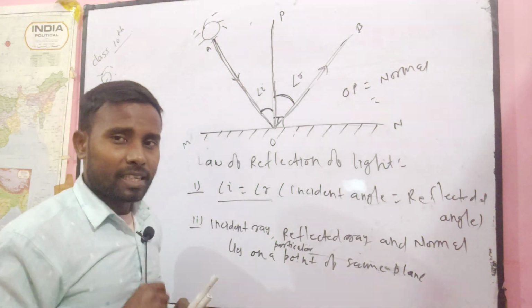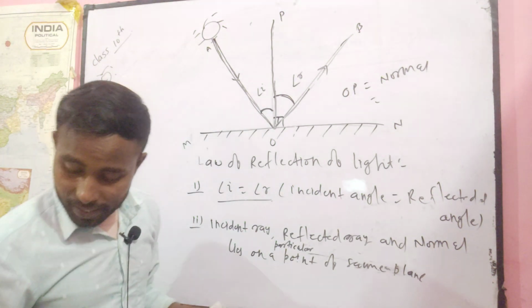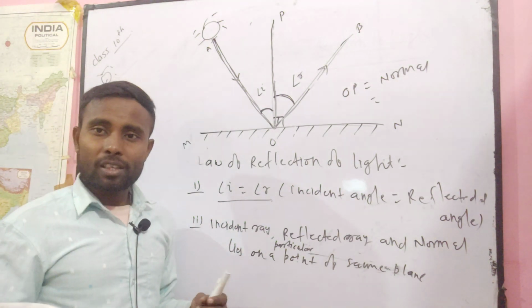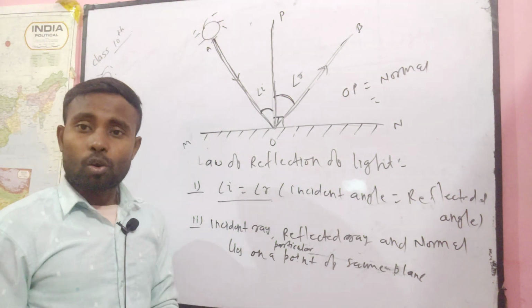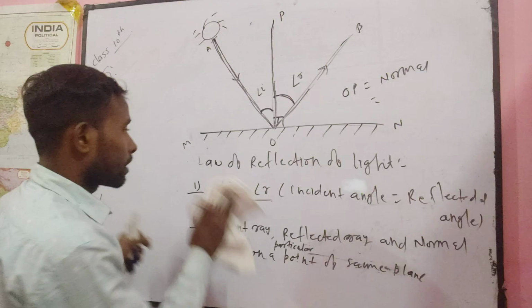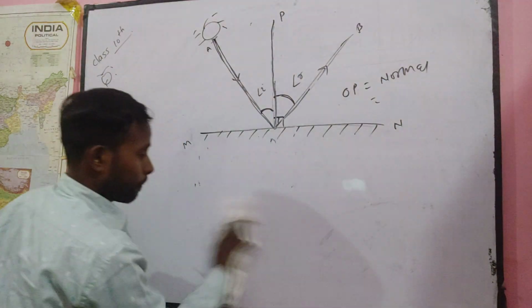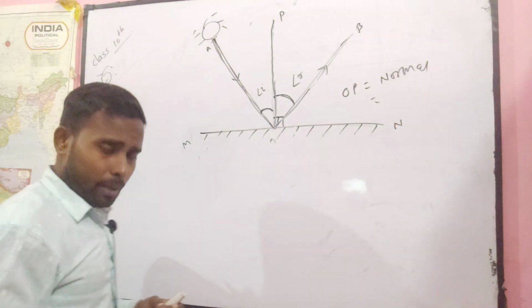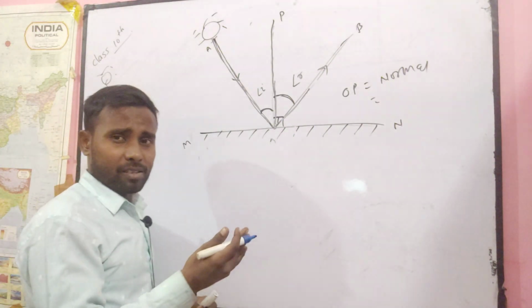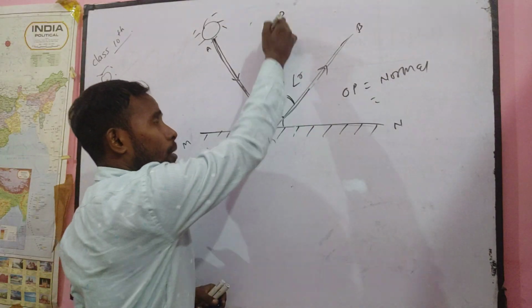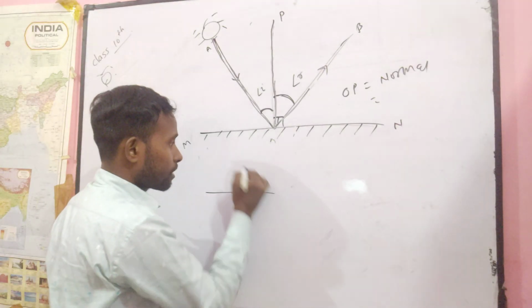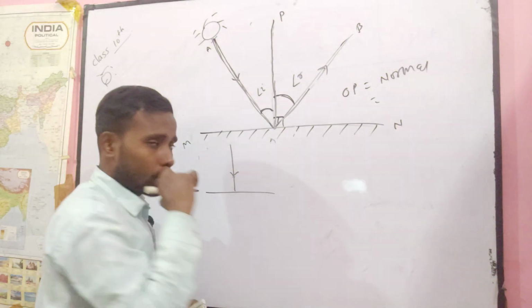Now two special cases I want to discuss, which are sometimes asked in different examinations or your board examination. So I want to give some basic hints about this question. In examinations it is many times asked what happens when a light ray is incident normally. Suppose this is your surface, and when the light ray falls normally, what will happen?